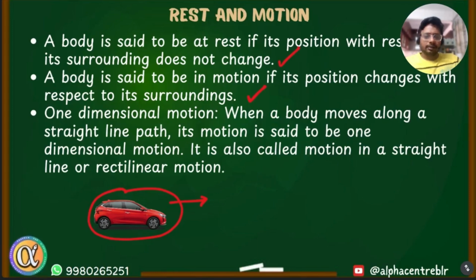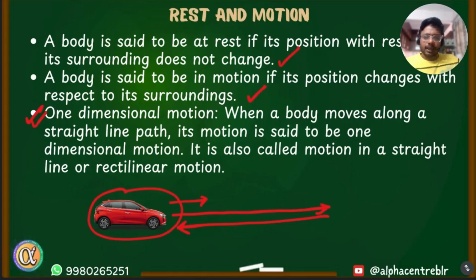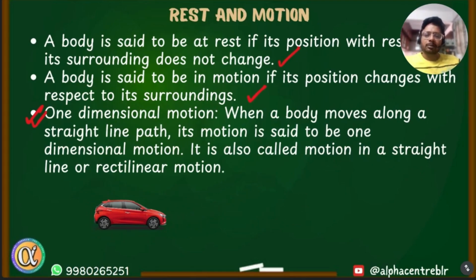This year, when we talk about motion, mostly we are going to talk about one dimensional motion. In the later part of the chapter, the equations which we learn and the problems which we solve are mostly with respect to one dimensional motion, where a body moves along a straight path. So this car goes forward or backward. Even if the car is traveling from place A to place B along a curved road, we'll assume that the road is almost straight. In certain problems, they will say a body is going from Bangalore to Mumbai, so we will assume that the body is going on an almost straight road. Clear? When the body is moving in a straight path, such motion is called rectilinear motion.